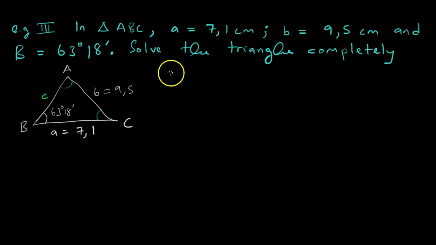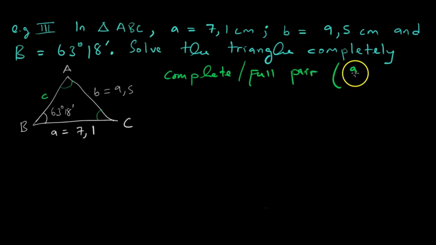This is very important. I don't know how to reiterate it. You need a complete, or full, pair. The pair should have a side and its corresponding angle. Once you have that, when you look at your question and it wants you to complete the pair, meaning they gave you an angle but did not give you the side, or they gave you a side but did not give you the angle, it is sine rule straight. So this is the first test.